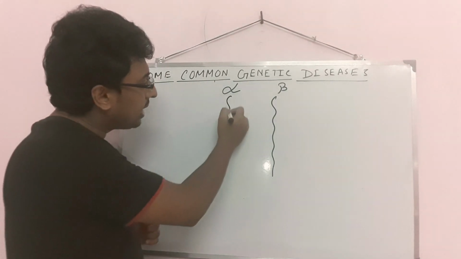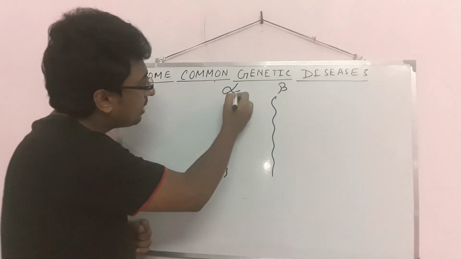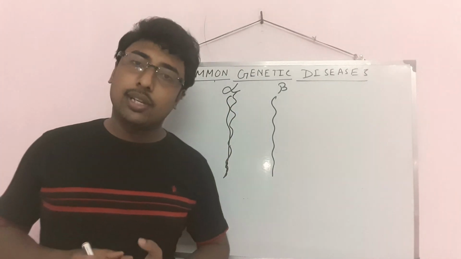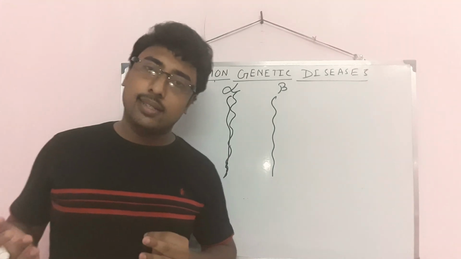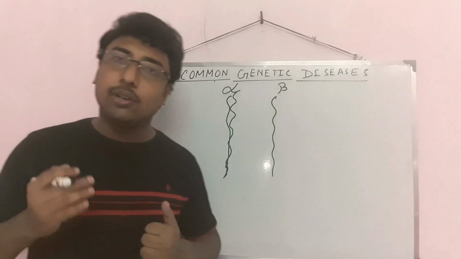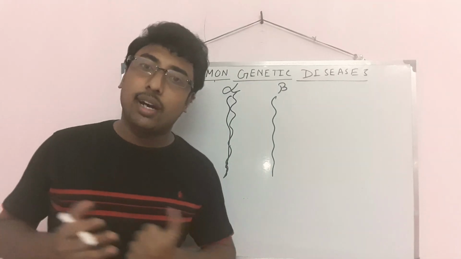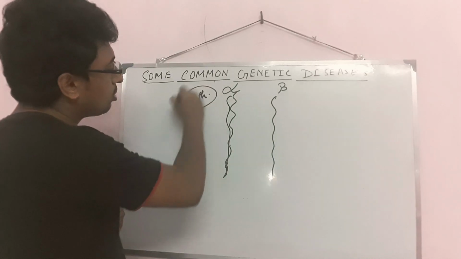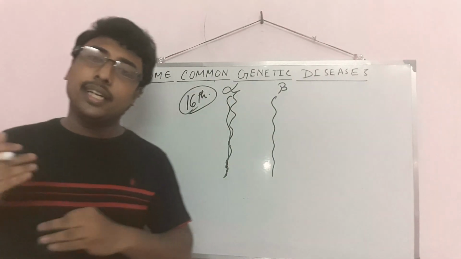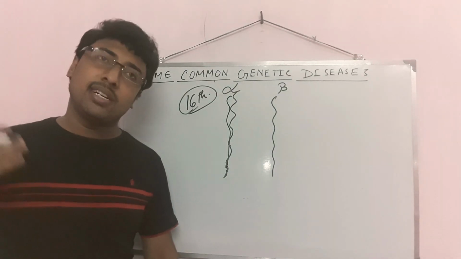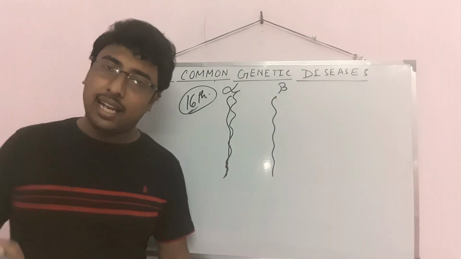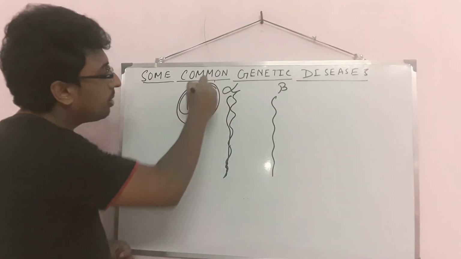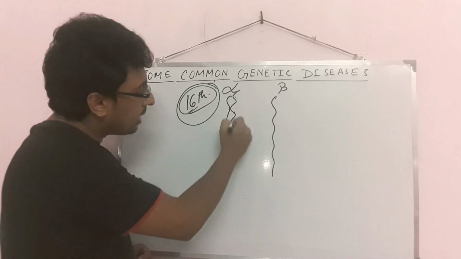If there is some problem in the production of the alpha chain in hemoglobin, which kind of disease will there be? That is alpha thalassemia. Chromosome number 16 is an autosome. If there is a genetic mismatch, meaning a mutation in the genes or alleles on chromosome number 16, then alpha thalassemia will occur.